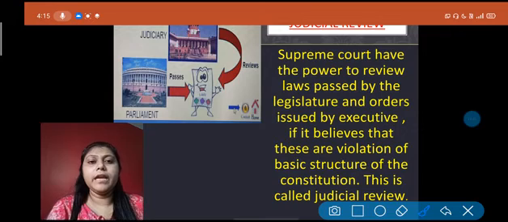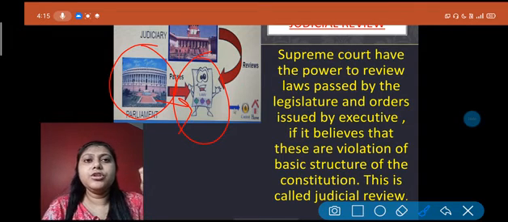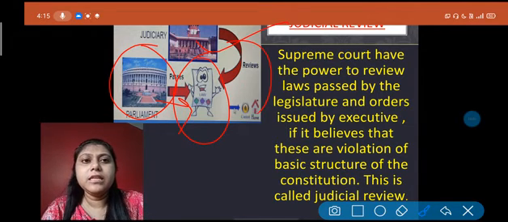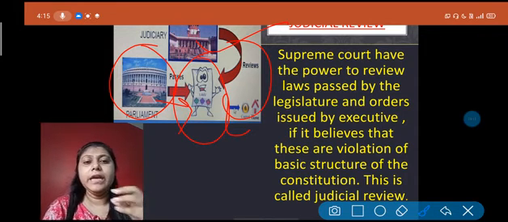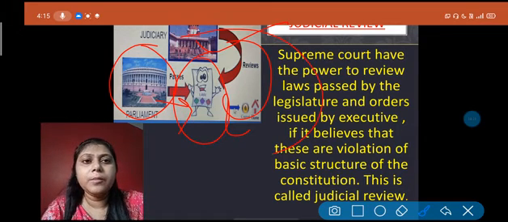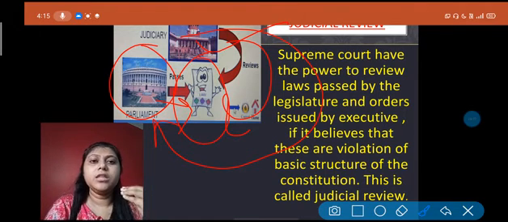So I hope you already get an idea that when the parliament passes laws, and if the judiciary thinks that these laws are somehow not appropriate for the society, or that they violate the peaceful nature of the society, then the judiciary orders the parliament to review and modify the laws again and make a new law which is very suitable for the citizens or for the society.